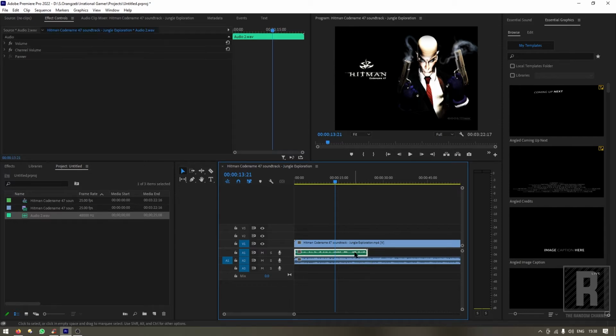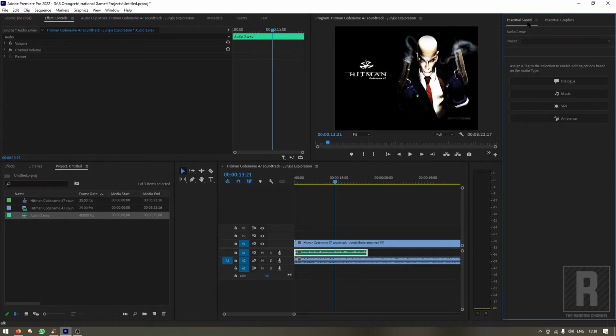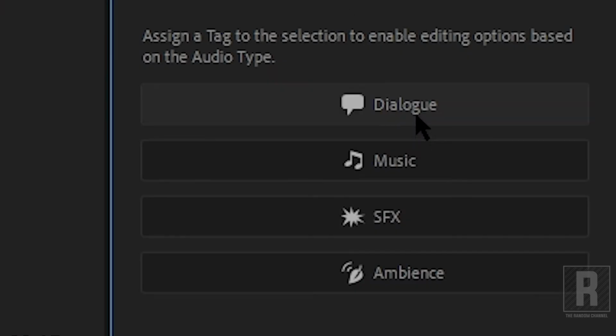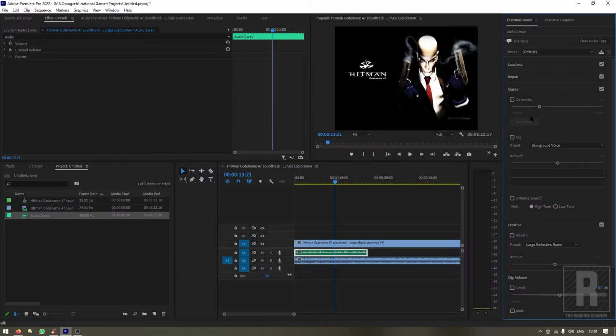Select the voice track, go to the Essential Sound panel. If this panel is not visible, you can always go to the Window menu and click Essential Sound. Make sure it is checked. In Essential Sound, click Dialogue. We are telling Premiere this is the dialogue, and this is the only thing you need to do.